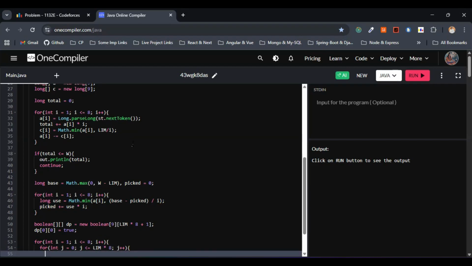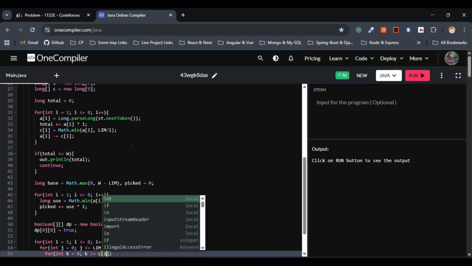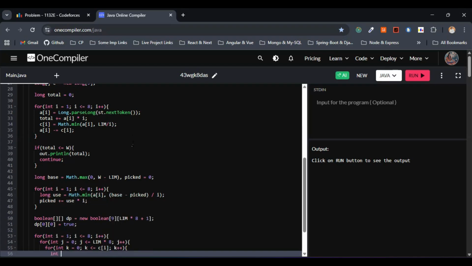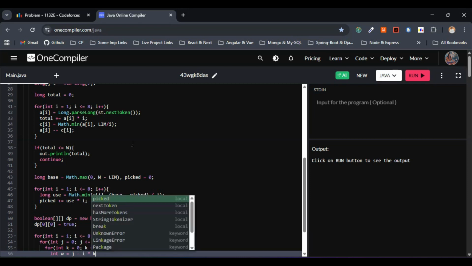So within this for loop I'll go with one more for loop. So 3 nested for loops right here. This one will be int k equals 0, k less than or equal to the iterated value of c, and let me go with k plus plus. So this will be int w equals j minus I into k.